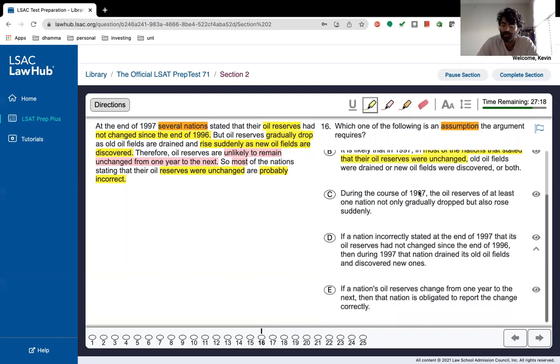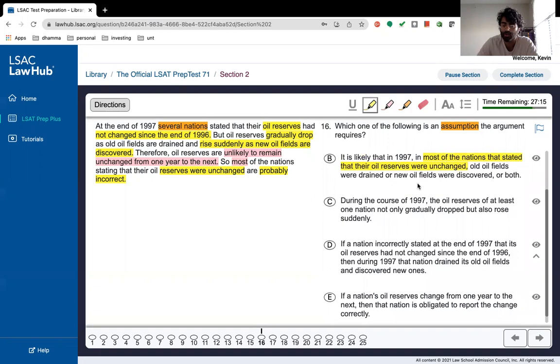The fact that new fields are drained and old fields are discovered means that reaching equilibrium again is going to be pretty difficult. It's pretty difficult to get 10 fields discovered and 10 fields drained. It's way more likely that you have 9 and 8 or some other random number like that, but it's very rare that X and Y equal each other essentially, with X being the number of oil fields drained and Y being the number of new oil fields discovered.